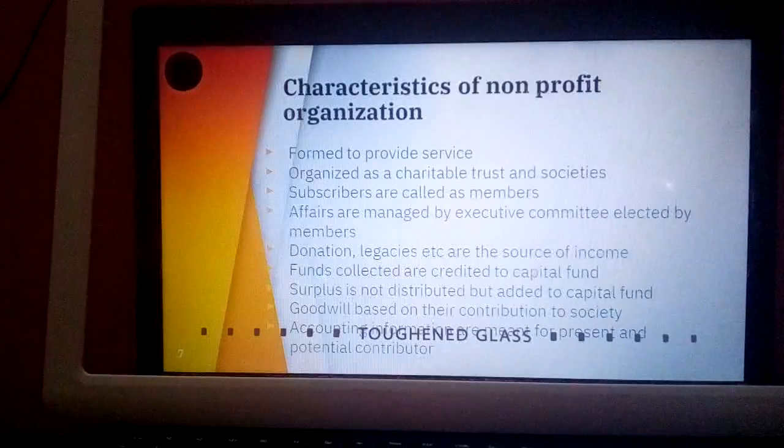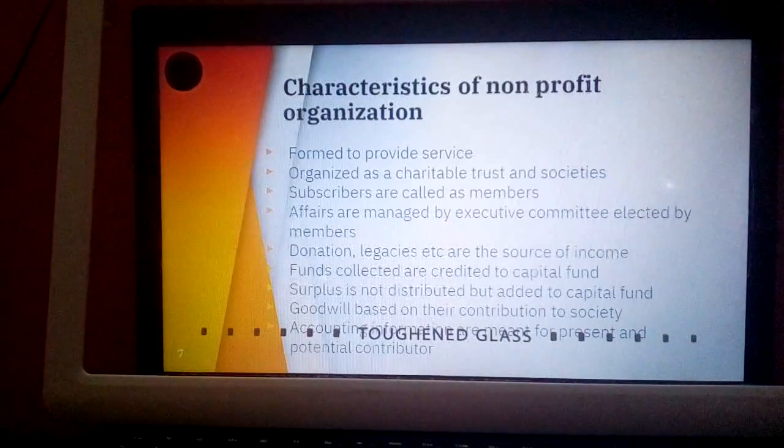Whereas in case of NPOs, their goodwill depends on their contribution to the society. Like, people can say that there is an NGO which works continuously for the benefit of the society. So in this manner, their contribution is indicated in their goodwill.